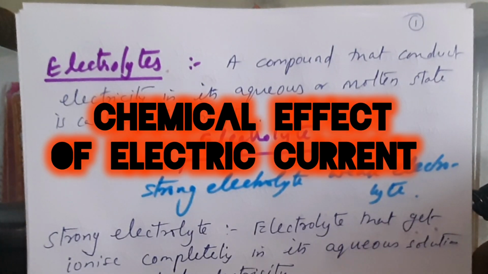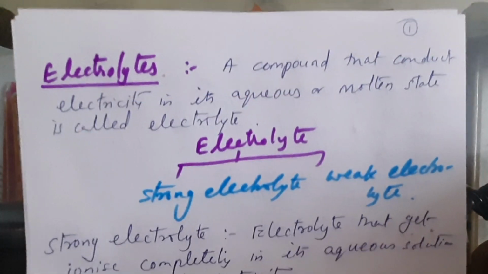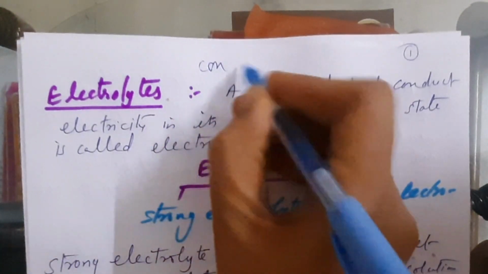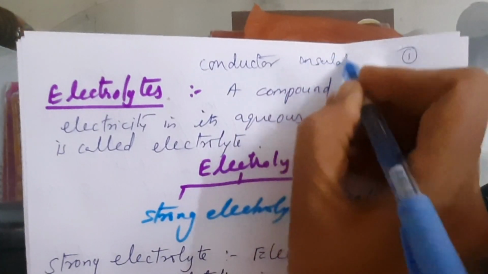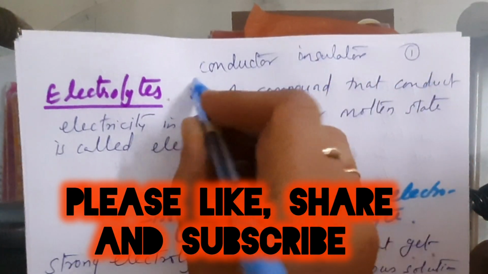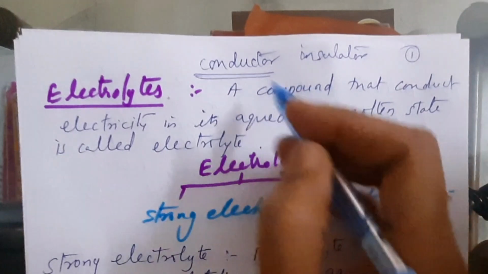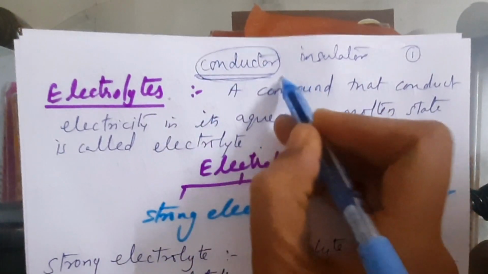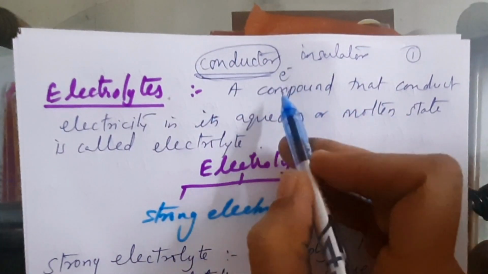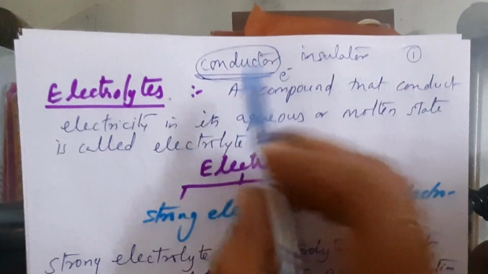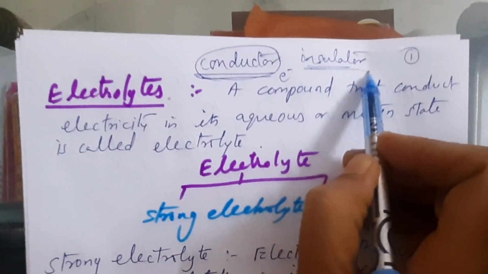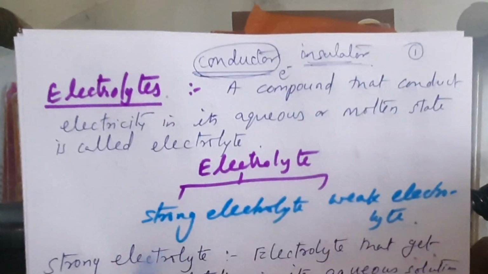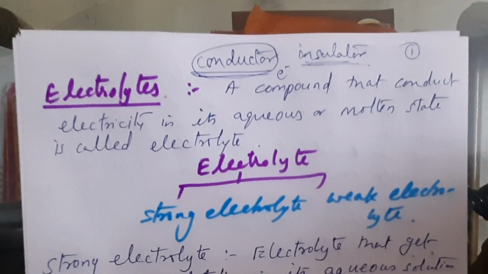Here you are all already familiar with what conductors and insulators are, so I skipped that topic. Conductors are the substances through which current can pass easily, which have free electrons that allow the current to pass easily. The substances through which current cannot pass are called insulators. Now let's start with the important topic of this chapter.